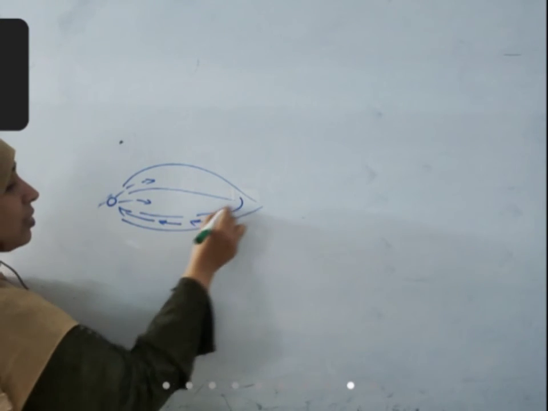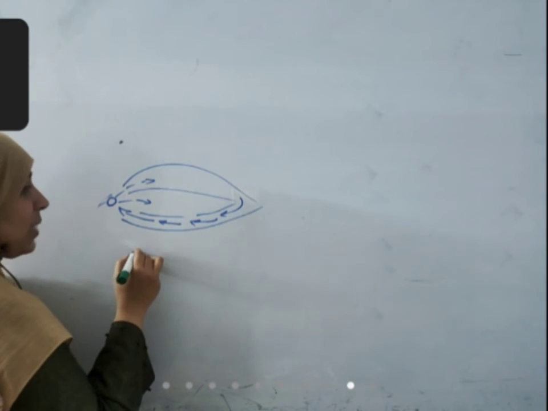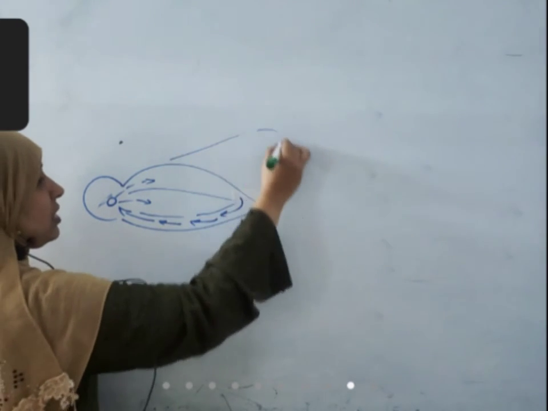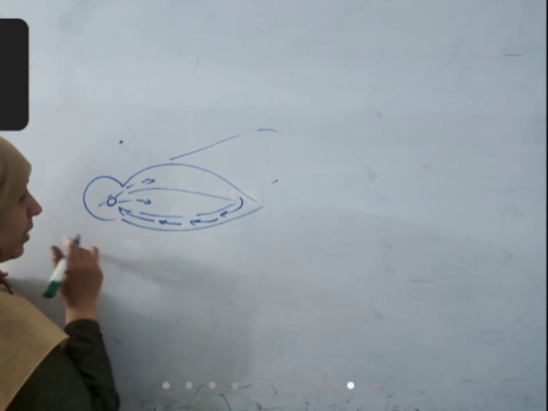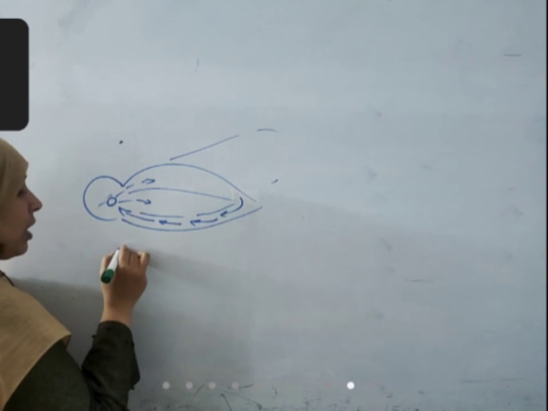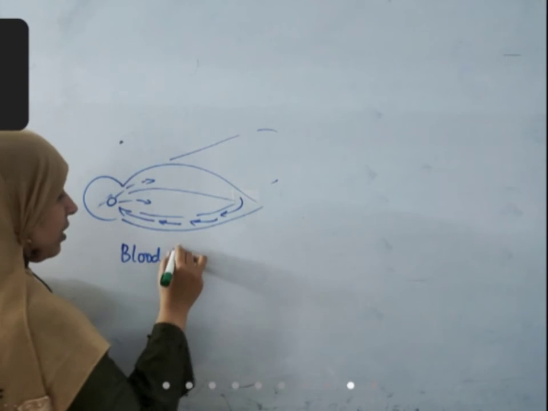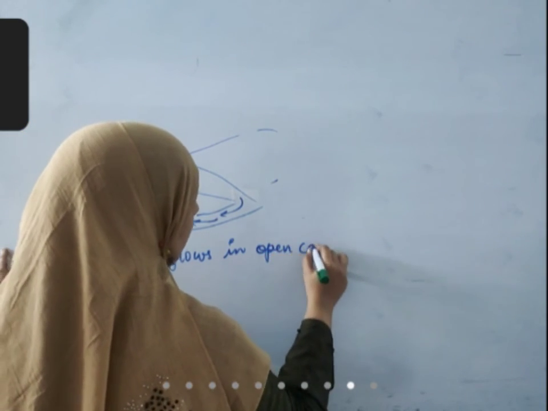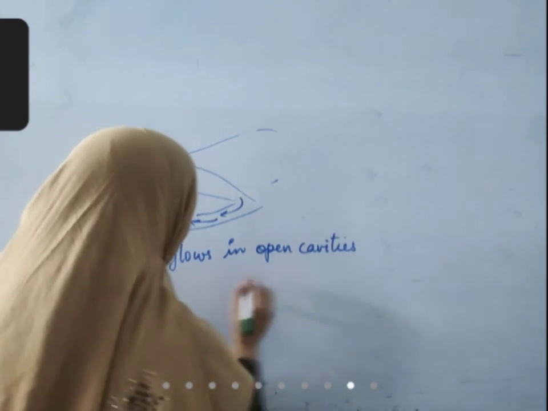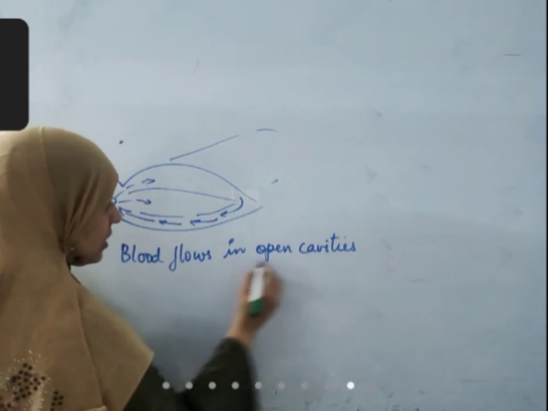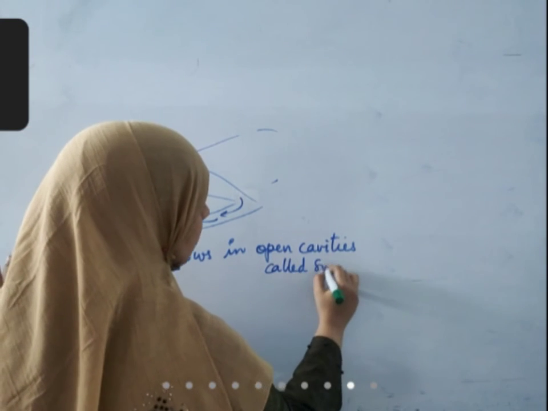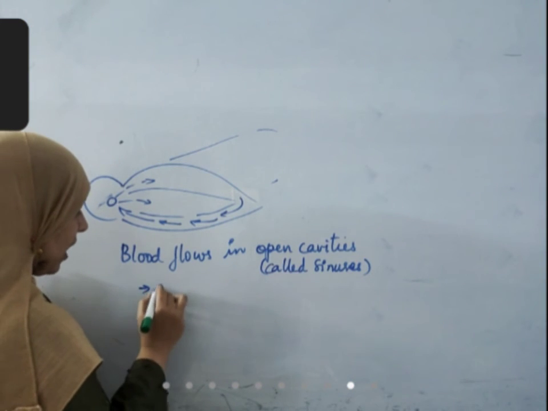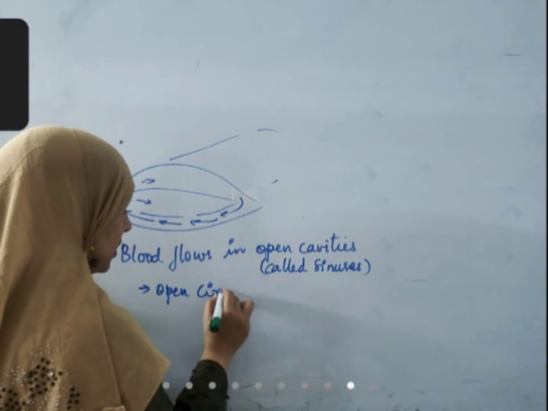This is the head region of the insect, here there are wings, this is abdomen region. Blood flows in open cavities, not in blood vessels. Open body cavities are called sinuses. Then it is called as open circuit circulation.